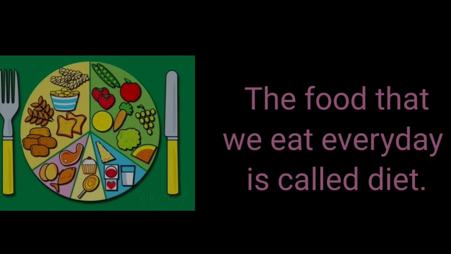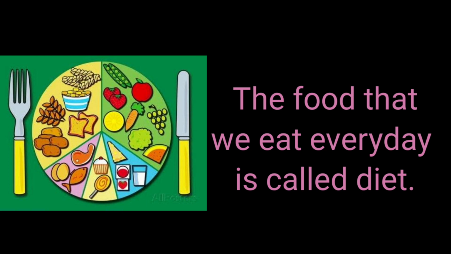The food that we eat every day is called our diet. What is a diet? The food that we eat every day is called our diet. But whatever diet we eat, it doesn't consist of all the nutrients in proper quantity, and that's why we should eat a balanced diet. What is a balanced diet?